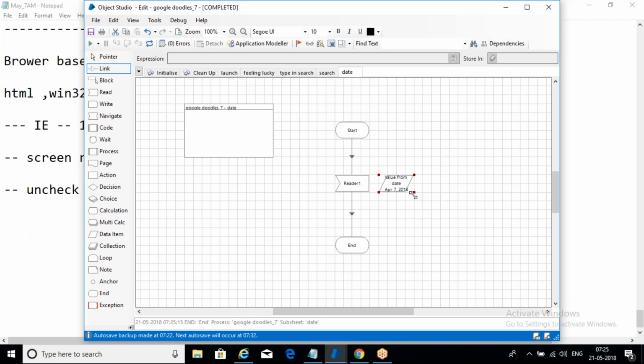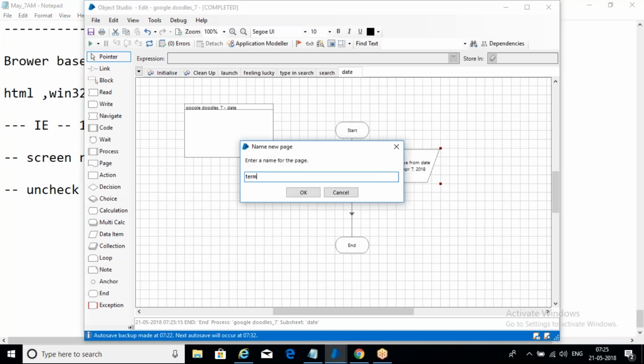Now observe the date here. You are able to see that, right? Now here you can see the date. What is the date it is? So it is picking it here. So now, all the actions we created. One thing we still need to create is terminate. After all these things, by default we need to terminate. We have to do that.